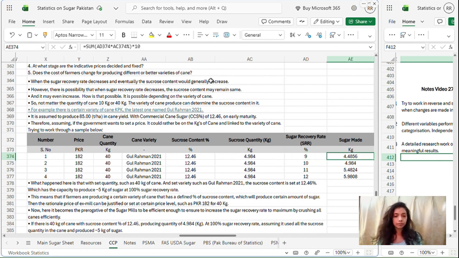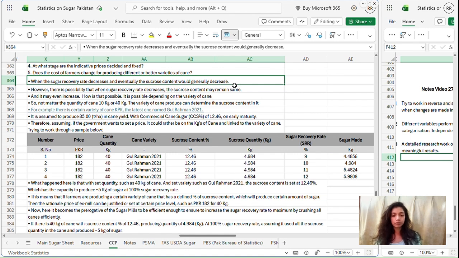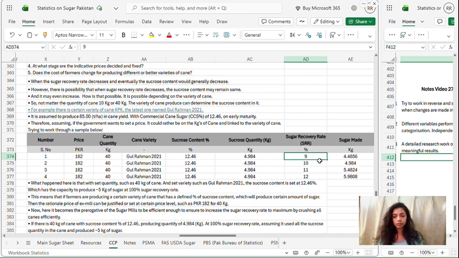Now if we come here and see on this point, when the sugar recovery rate decreases, sucrose content would generally decrease. So here the sugar recovery rate was 9, the sugar made was 4.4. The sugar recovery rate was 10%, and the sugar made was 4.984, a certain increase in sugar made. Now here, if we say this is the variety, there are two things. Let's say we are assuming this is the sucrose content percentage, and this is the sucrose content in kgs, and here is the sugar recovery rate.